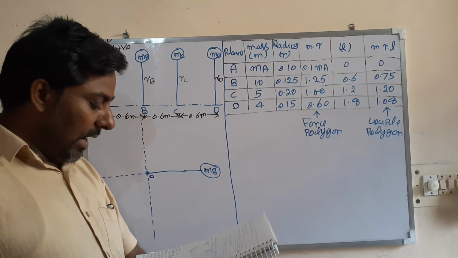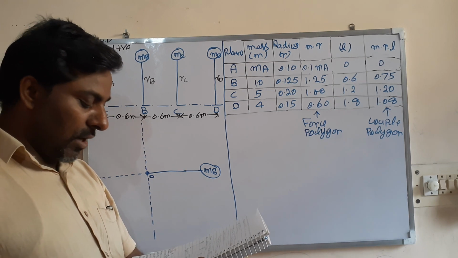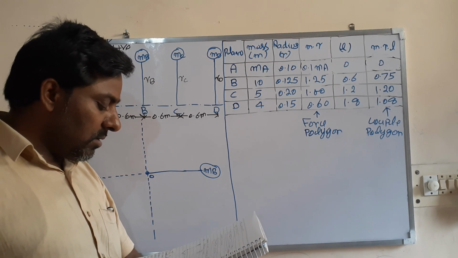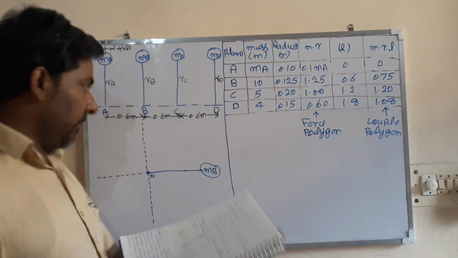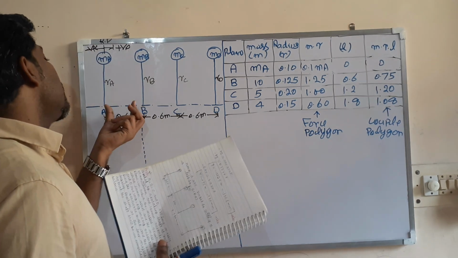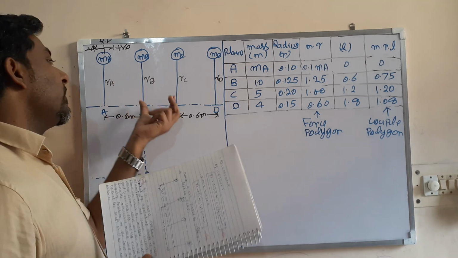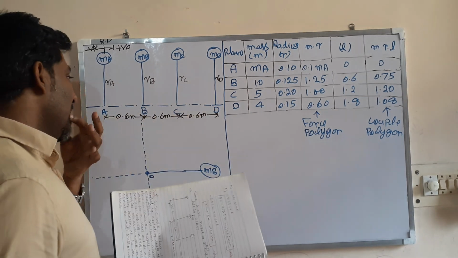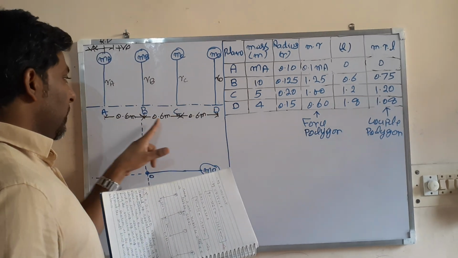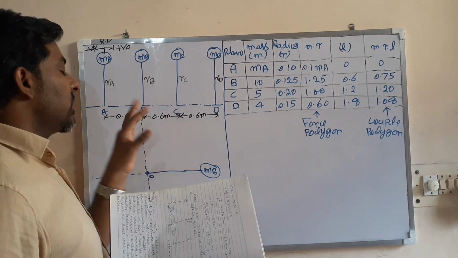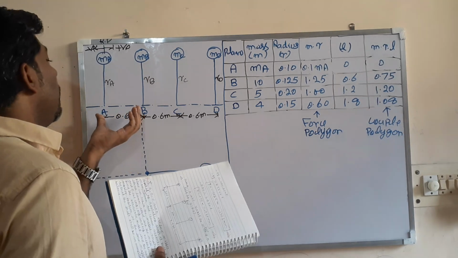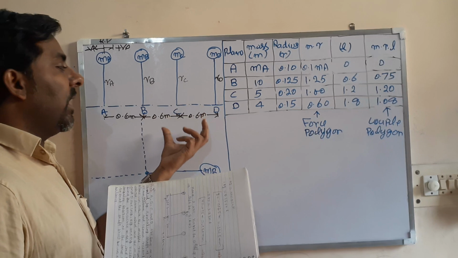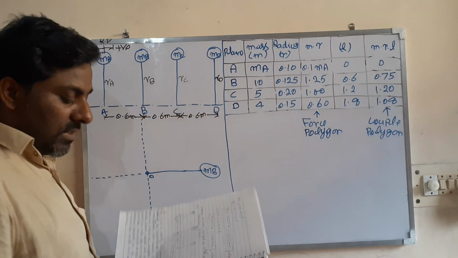The planes in which the masses revolve are spaced 600 mm apart. So each plane is at a distance of 600 mm, 600 mm, 600 mm. In meters this will be 0.6 meter, 0.6 meter, 0.6 meter. So the distance between the different planes is 0.6 meter, that is given.